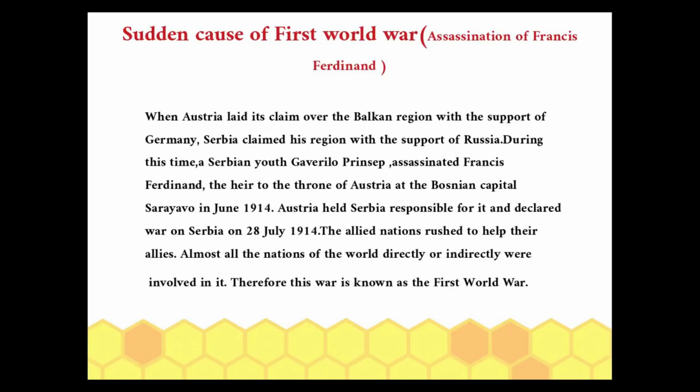Austria held Serbia responsible for it and declared war on Serbia on 28 July 1914. The Allied nations rushed to help their allies. Almost all the nations of the world, directly or indirectly, were involved in it. Therefore, this war is known as the First World War.